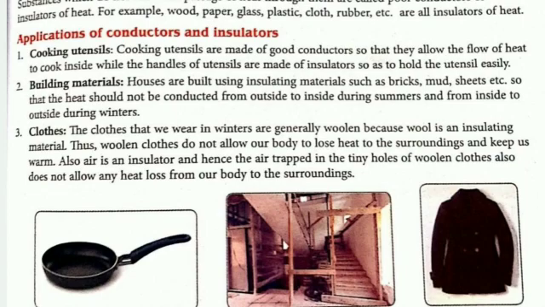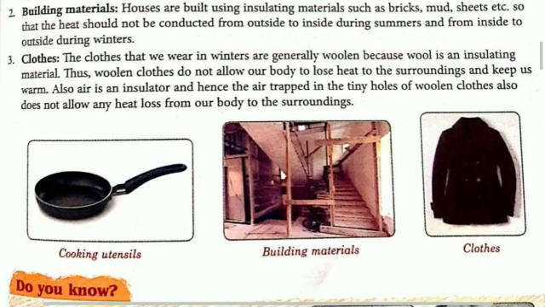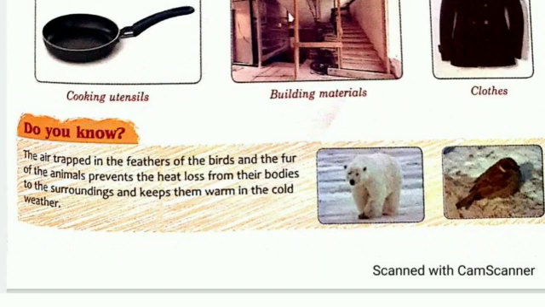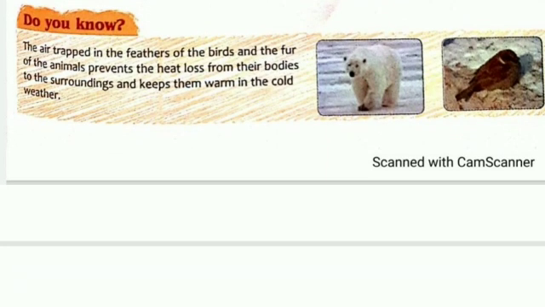Here you can see the pictures of cooking utensils, building materials and clothes. Look at this. Now come to Do You Know. Same as woolen clothes, air is trapped in the feathers of birds and the fur of animals, which prevents heat loss from the bodies of the animals and birds. And they protect themselves from extreme cold.